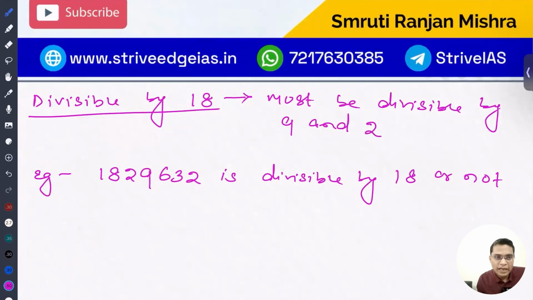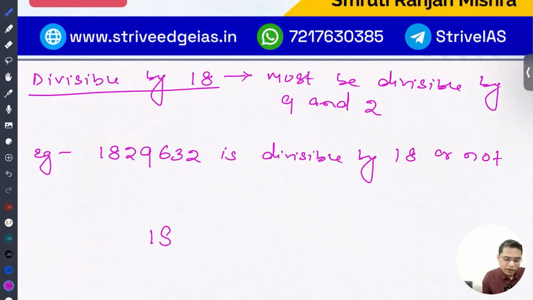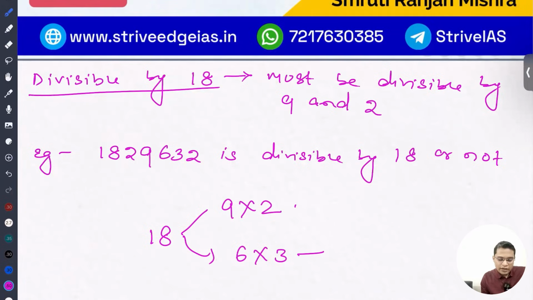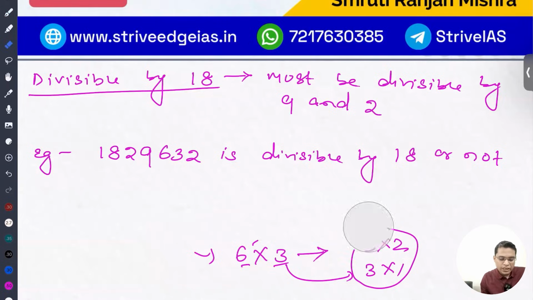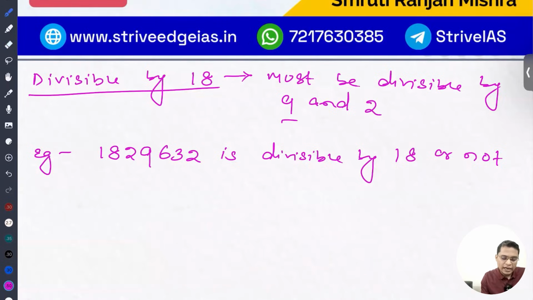For a number to be divisible by 18, it should be divisible by 9 and 2. There might be a question in your mind, why not 6 into 3? But I have already told you, while selecting these numbers, they should be co-prime. For example, 6 has the common factor 3 with 3, 6 being 3 into 2 and 3 being 3 into 1. If there is some common factor, that is what leads to the error. Always you need to find co-prime numbers, the multiple of co-prime numbers will give the correct answer. So a number to be divisible by 18 should be divisible by 9 and 2.